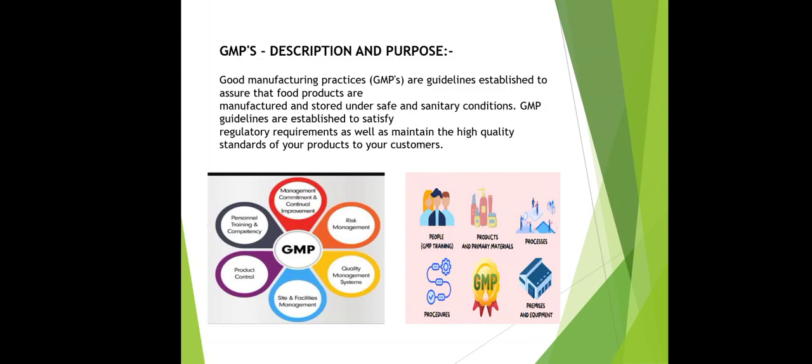So there are the 5 P's, or the 5 main components involved in this: the people, product, procedure, processes and premises. In the people, it is important for the individual to understand their role and responsibilities to ensure that they are operating within their capabilities. So proper training must be given to the personnel involved in the manufacturing process unit.